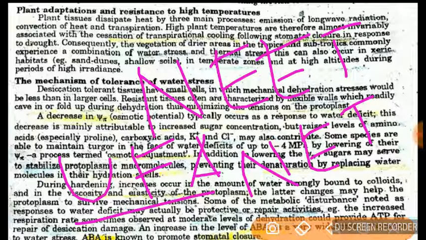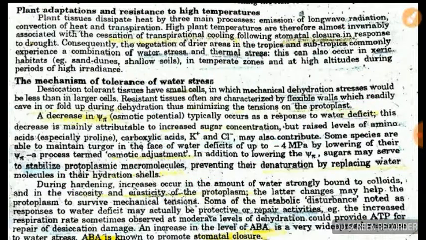Okay, so in this video we are going to talk about plant adaptations and resistance to high temperature. As we talk of humans, our body also adapts to high temperature. Just see how people live in the desert. Here the plants not only suffer water stress, they also suffer thermal stress. Means there is a scarcity of water and a very high temperature. So how are plants going to adapt?